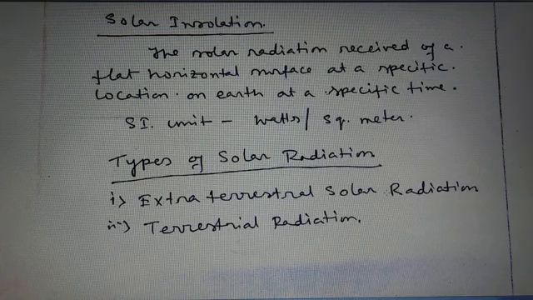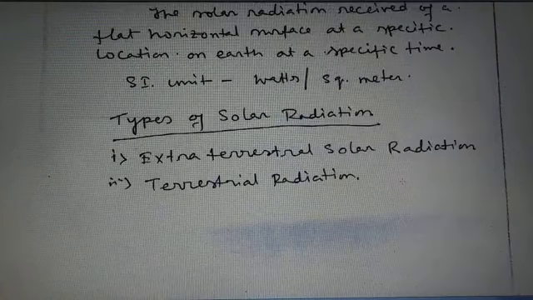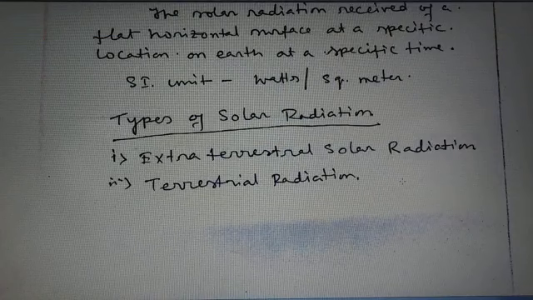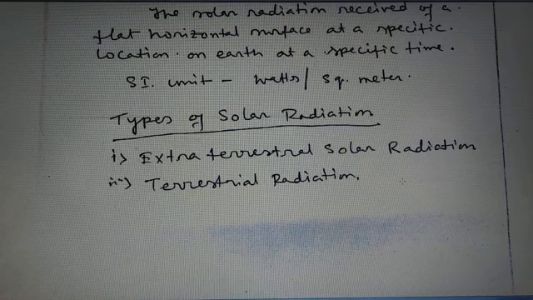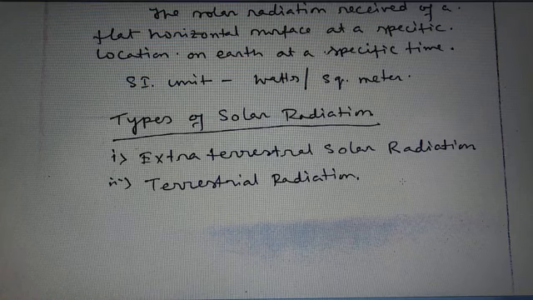Now, the terrestrial solar radiation. In these radiations, the solar radiation that reaches Earth's surface after passing through the Earth atmosphere is known as terrestrial radiation. The solar radiation passes through the Earth atmosphere. Ultraviolet rays, that is with shorter wavelength, are absorbed by the ozone in the atmosphere, and the infrared waves, that is longer wavelength, are absorbed by the carbon dioxide in the atmosphere.